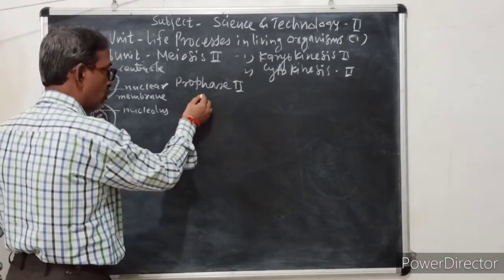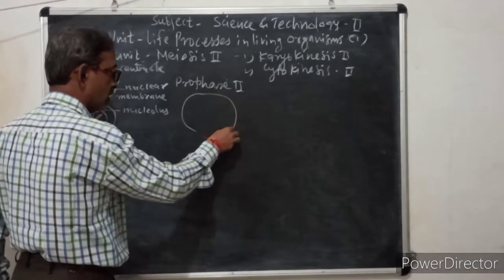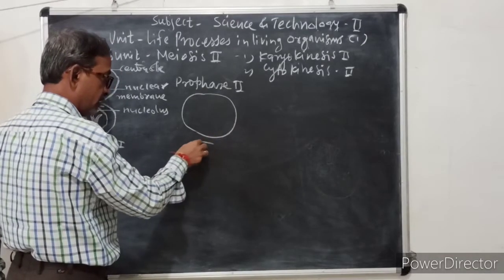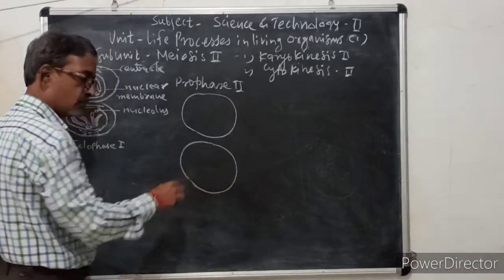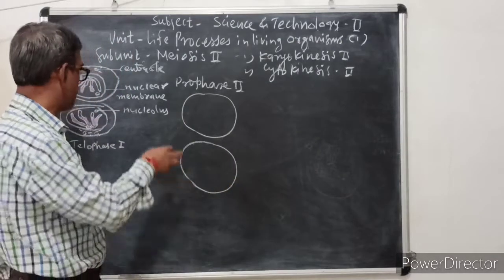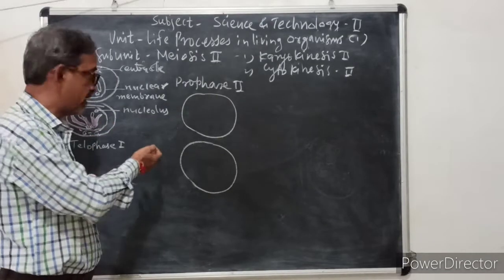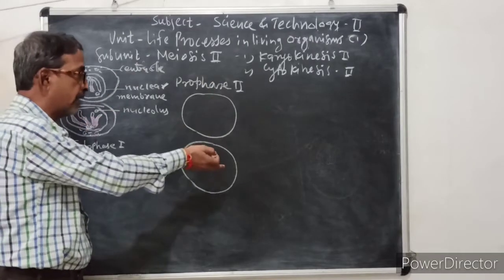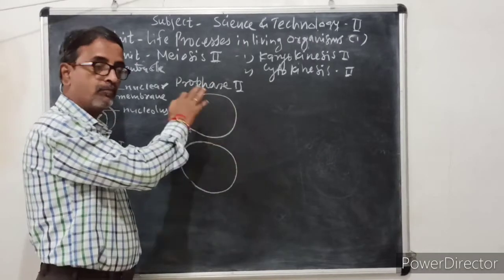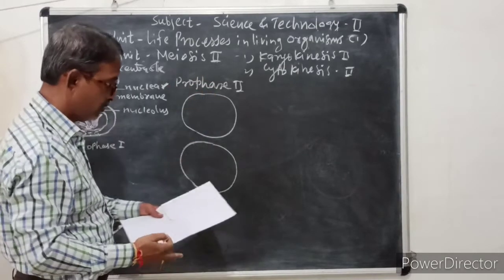We will draw two daughter cells. There is a short time gap between meiosis 1 and meiosis 2. So just after formation of telophase, cytokinesis takes place. Two daughter cells are formed. We have seen yesterday, and immediately it enters meiosis 2, in prophase 2.